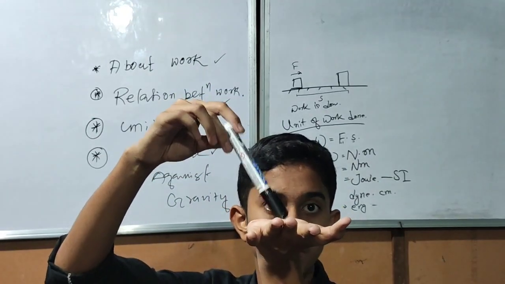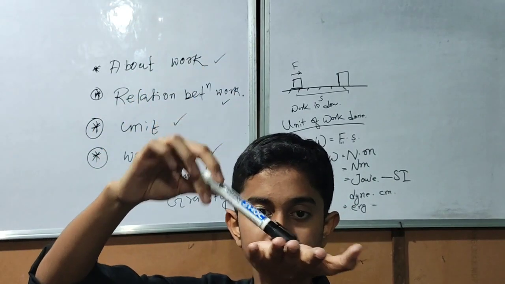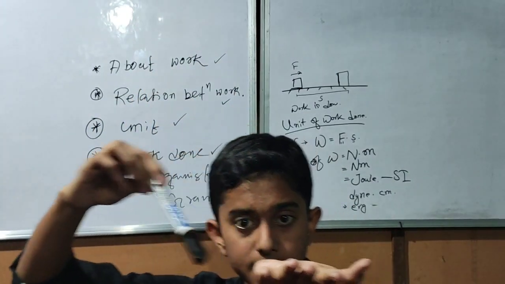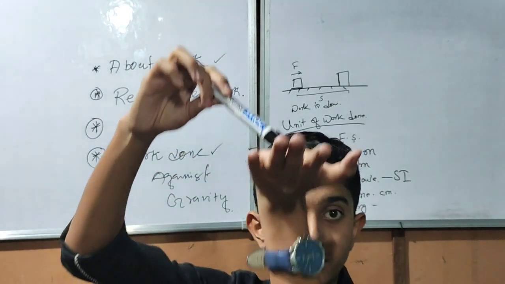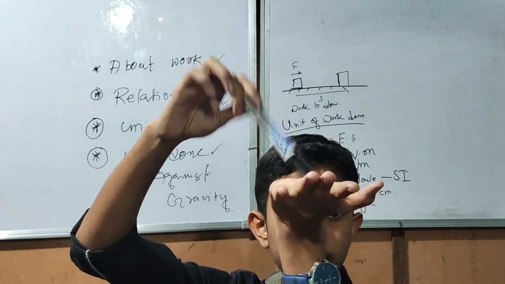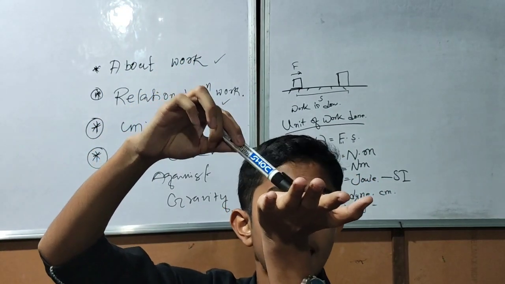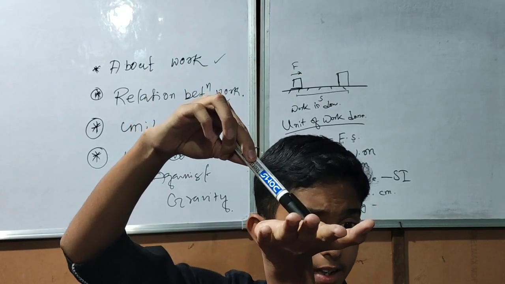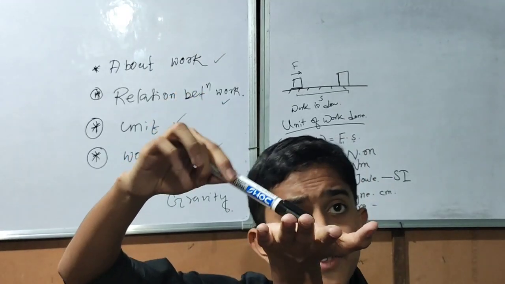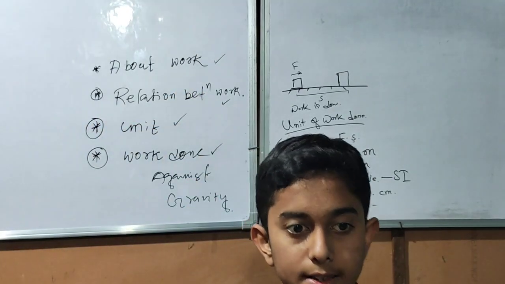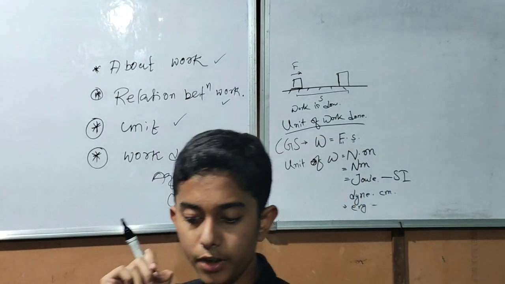There are two components of work in this body, one in this side and one in this side. When it works in this side, the work done is Fs cos theta, and when it works in this side, it is Fs sin theta. As there is no displacement in this side, Fs sin theta is equal to 0 and Fs cos theta has a value. Now let us understand this with the help of a numerical.